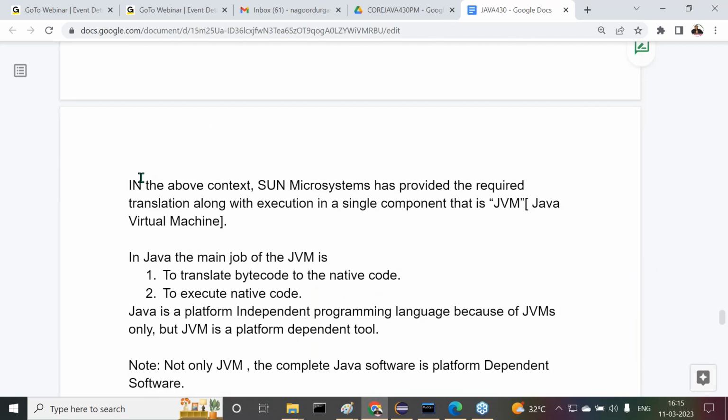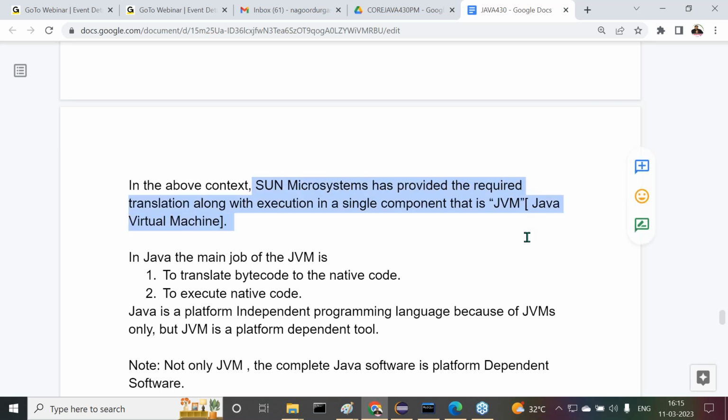Sun Microsystems has provided the required translation along with the execution in a single component, that is the JVM, Java Virtual Machine.